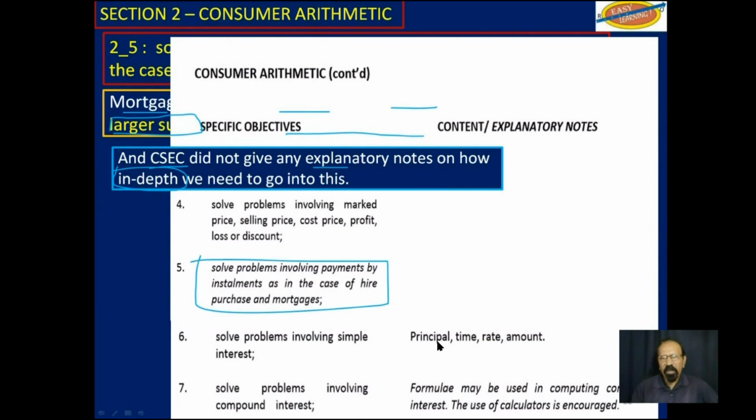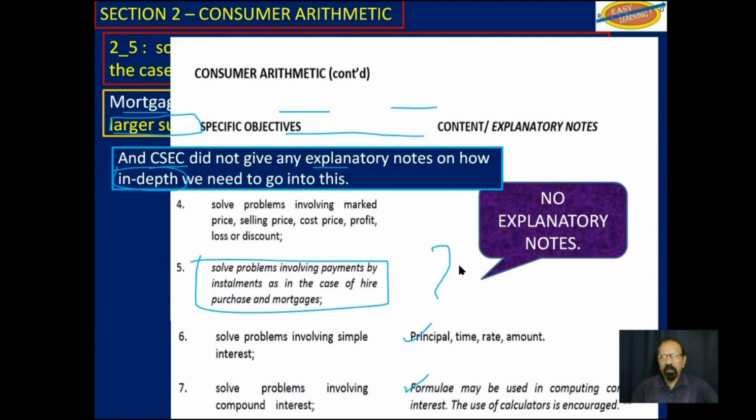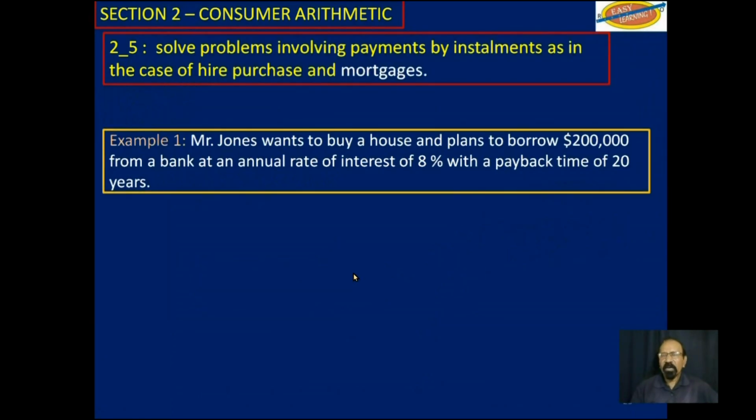Some other things have explanatory notes like that one there and that one there, but this one has nothing here. And because it's in italics, that means that it was added new for this syllabus and it was not in the previous syllabus. So somebody threw that in there and didn't bother to say how much you need to know about it. So anyway, we look at examples like this.